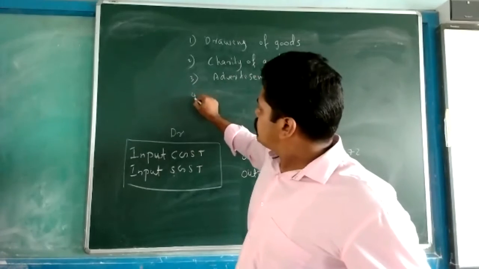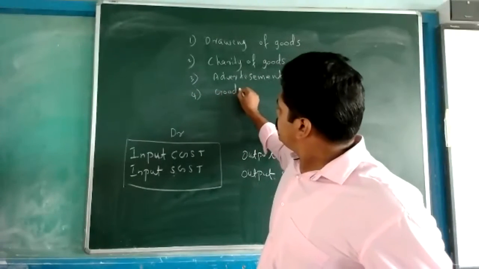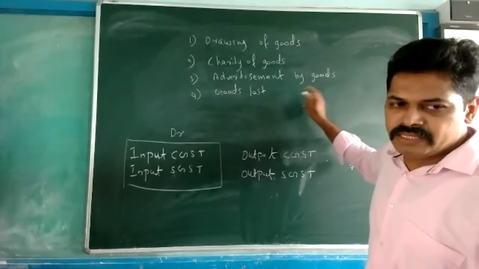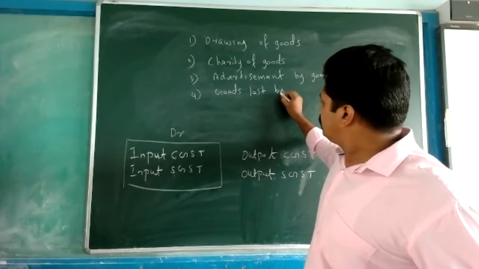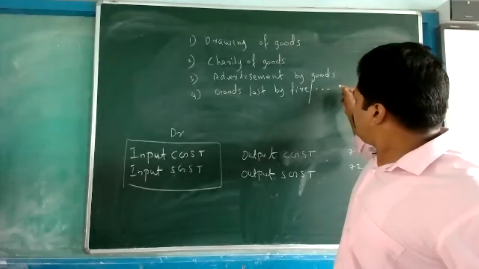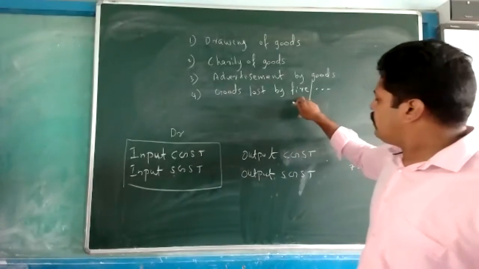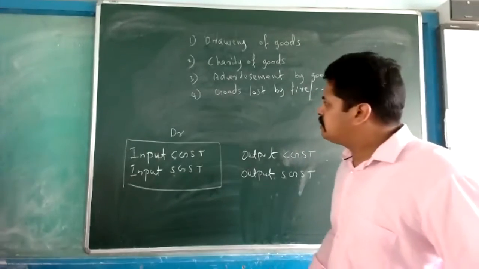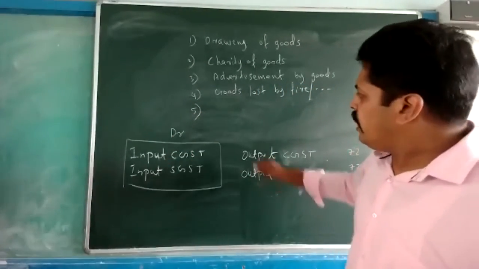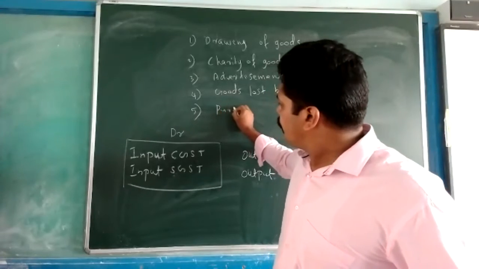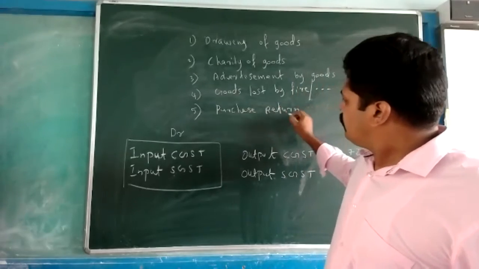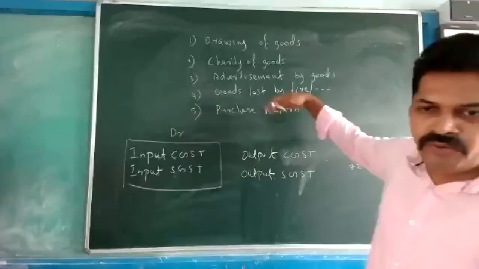Then goods lost by fire, by accidents, or by theft, in this situation. Or any other reason. Okay. Goods lost by fire, goods lost by accidents, or some other cases. Then one more: at the time of purchase return. At the time of purchase return, actually the purchases account we are not crediting.